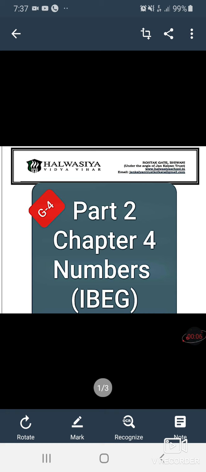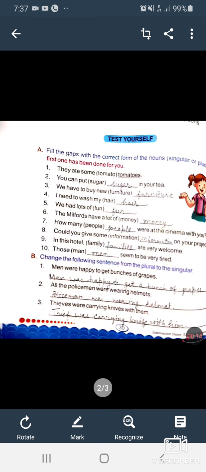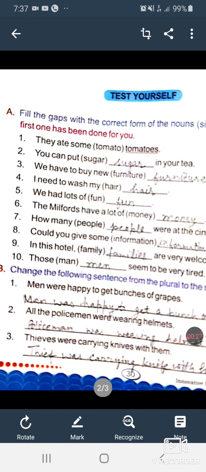From your English grammar book, Innovative Basic English Grammar. So let me start here. First exercise in Test Yourself, you are to fill the gaps with the correct form of the nouns, singular or plural. Okay beta, here the first one has been done for you. They ate some tomato.